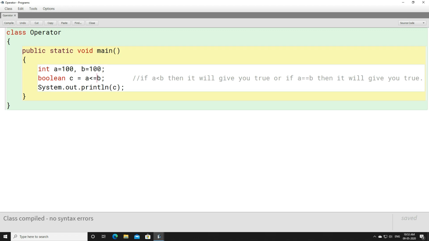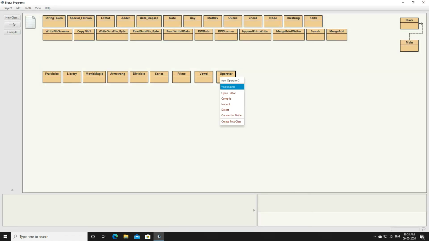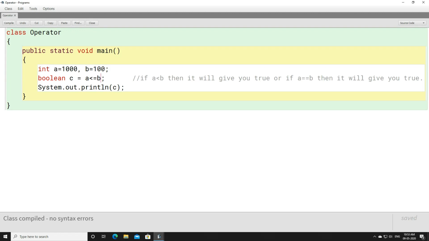Now if we increase the value of A, that is 1000, if we make A as 1000 and we compile the program. Now tell me, A is less than B, 1000 is less than 100? No. Is it equals to B? 1000 is equals to 100? No. Once again, it is not equals to 100. Let's compile this program and execute this. You'll see that it's coming false. It's not an error. It's going to give you an output that is false, because 1000 is not less than 100, nor is it equals to 100.